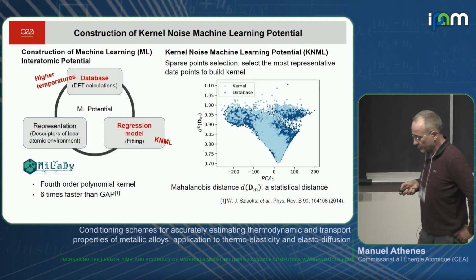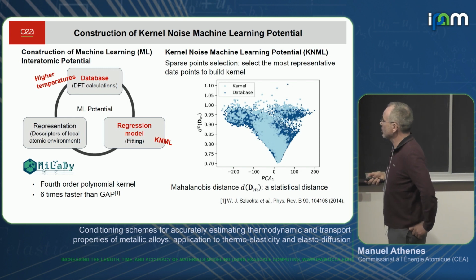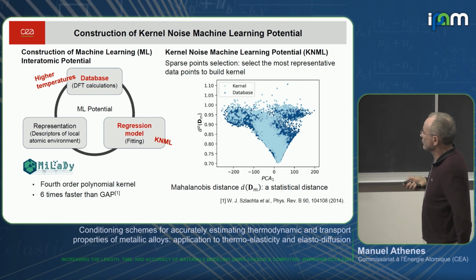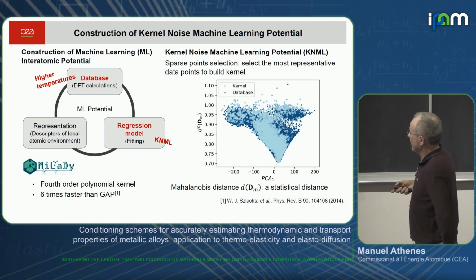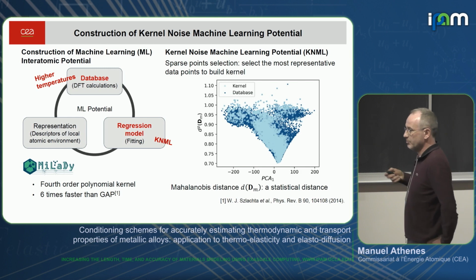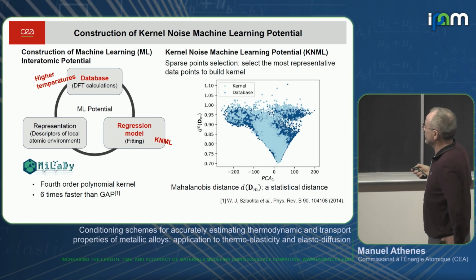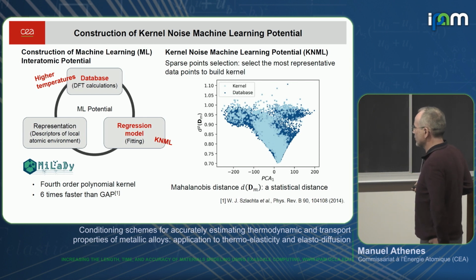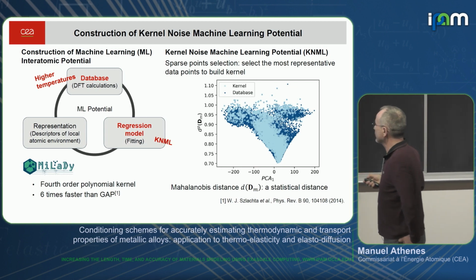We also wanted to test several machine learning potentials. The standard way in MyLady is to use linear regression with linear machine learning potentials. We also tested kernel machine learning potentials. Since the regression is much more difficult and heavier with kernels, we introduced sparse point selection to select the most representative points of the database. For this, we use the Mahalanobis distance, which is a statistical distance, to reduce the size of the database.